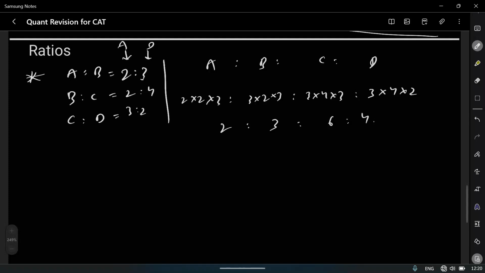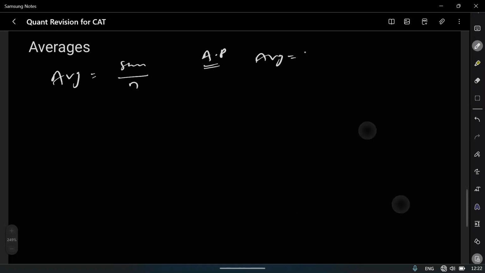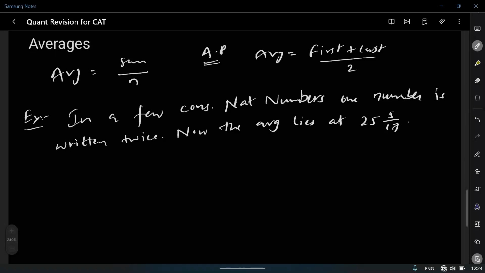The next topic is averages. Normally, average equals sum of numbers by number of numbers. If you are taking an arithmetic progression, average equals sum of first term plus last term by 2. So that's about averages. Let's take an example and discuss it.